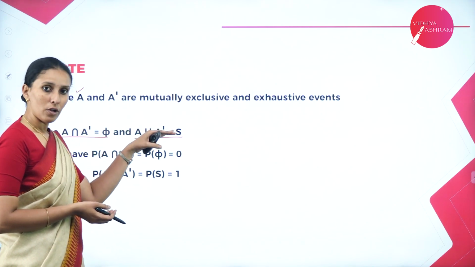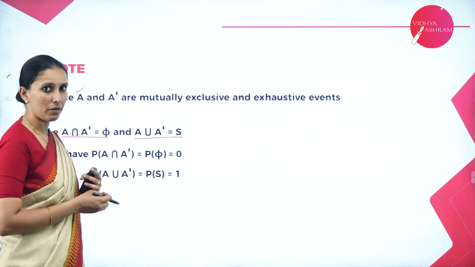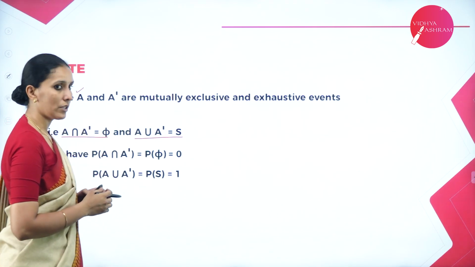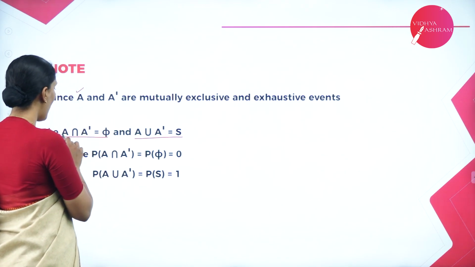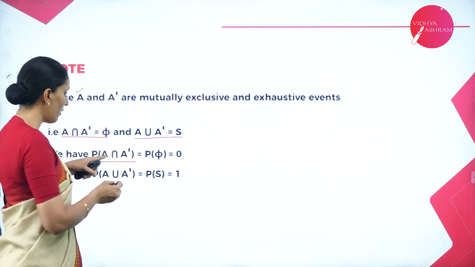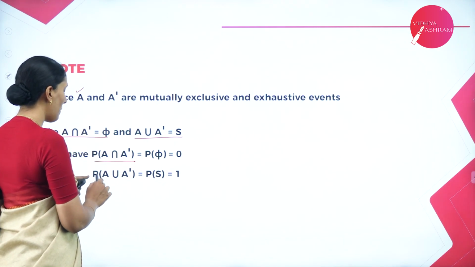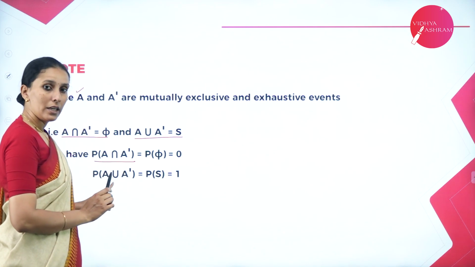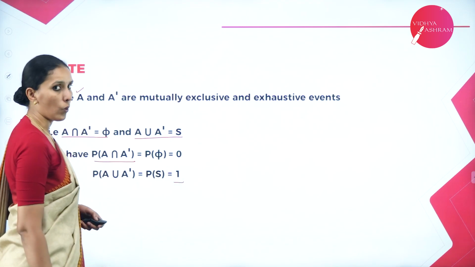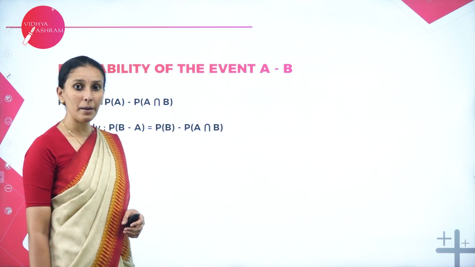And when the union of those events gives the total sample space, they are called exhaustive events. Here A and A dash are both mutually exclusive as well as exhaustive events. And hence the probability of A intersection A dash is the probability of the empty set, so the probability value is equal to 0. Similarly, the probability of A union A dash is the probability of the sample space, and that is 1.